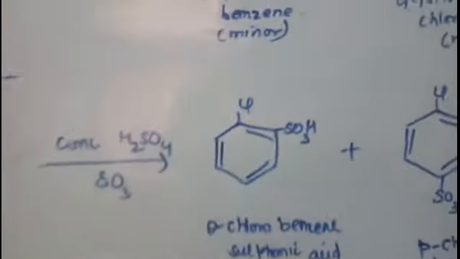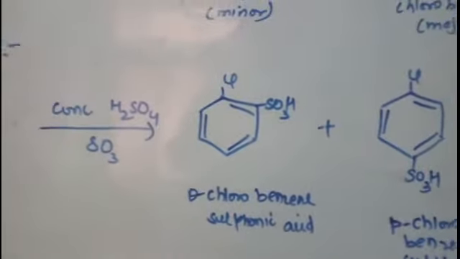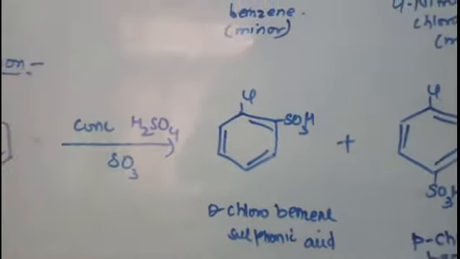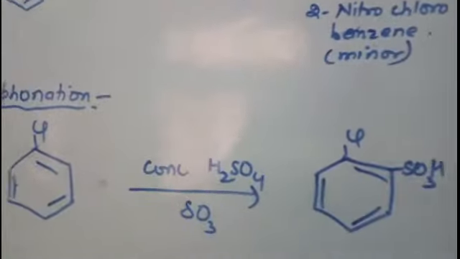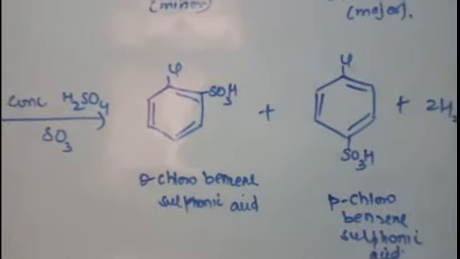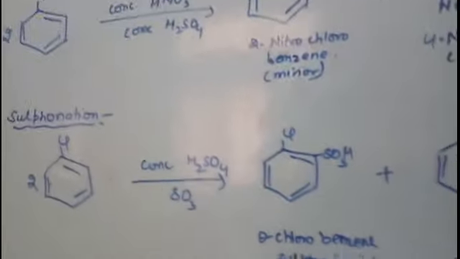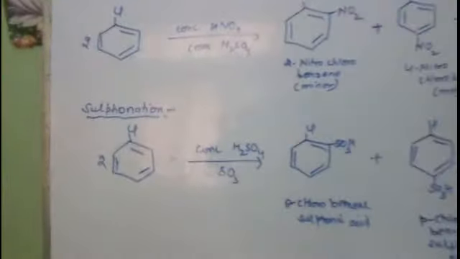Students, here I am writing in terms of ortho and para. This is not IUPAC nomenclature. If you want to write the IUPAC nomenclature, you can write 2-chlorobenzene sulfonic acid and 4-chlorobenzene sulfonic acid. This is the common name, that is the IUPAC name, right? So this is your third reaction. That is, first is chlorination, second is nitration, third is sulfonation. So next we will study Friedel-Crafts alkylation.